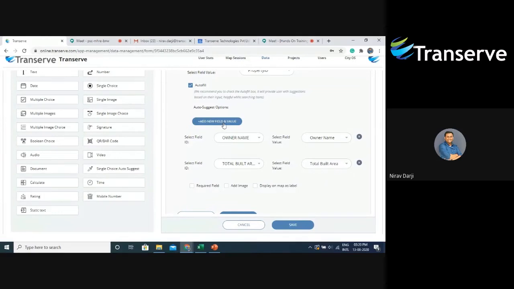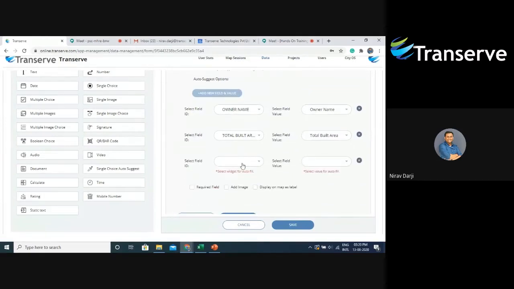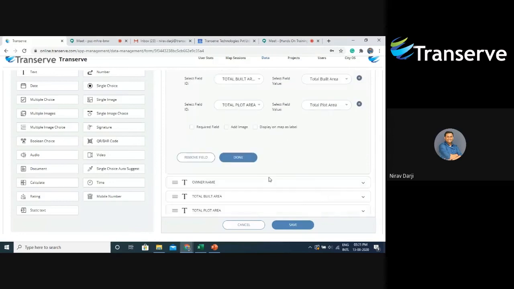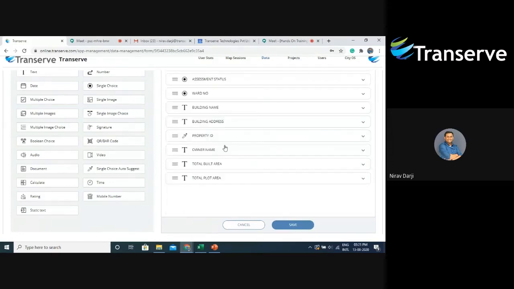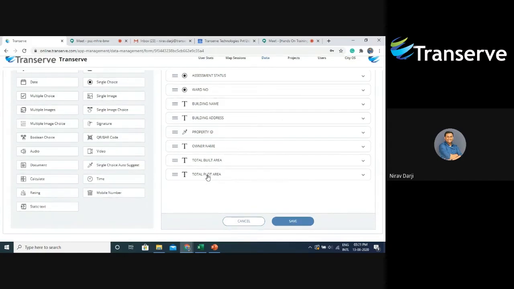Then one more widget, then I will select total plot area, and that particular column will be total plot area, and I'll say done. Now I have finished with the single choice auto suggest widget along with 3 text fields for autofill. Now let's say I want to find the age of the building.